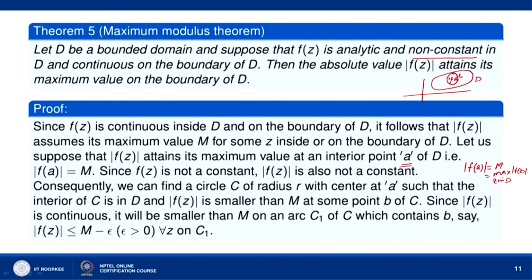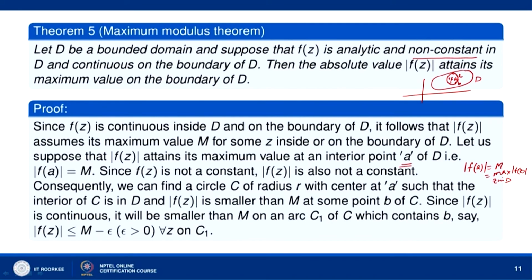with center at A, such that the interior of C is in D, the curve C lies completely inside D, and mod of f(z) is smaller than M at some point B of C. So, there is some point B on the curve C such that mod of f(z) is smaller than M, because M is the maximum value and f is not constant. So, there will have to be some point on the curve C at which mod of f(z) is smaller than M. Now, since f(z) is continuous, mod of f(z) is continuous.